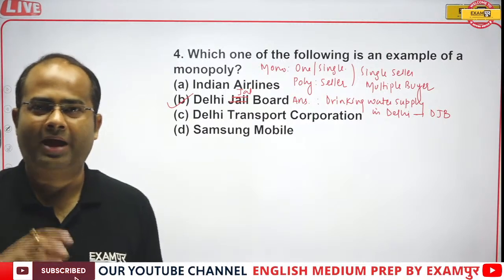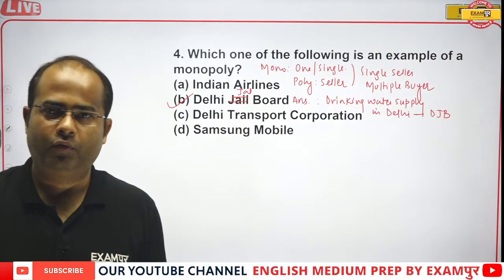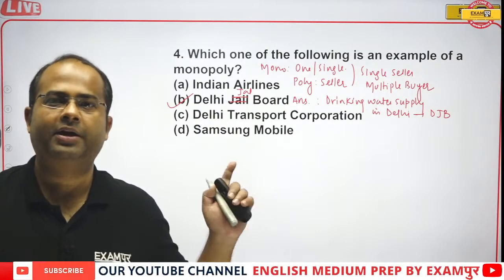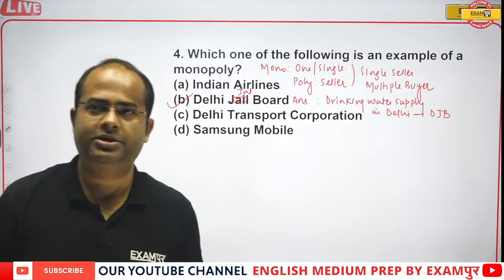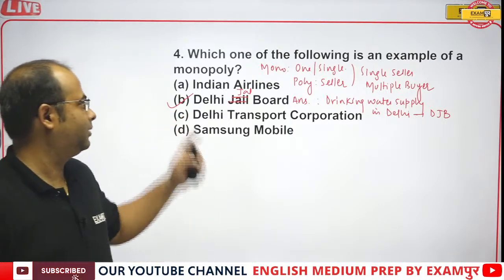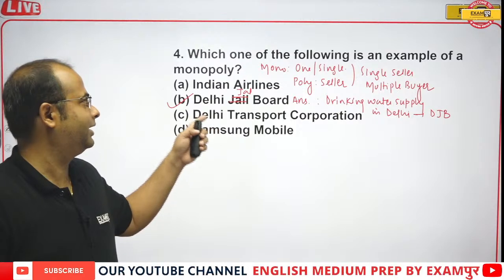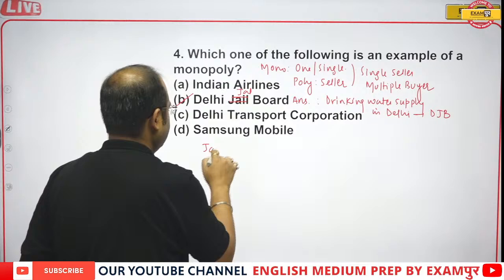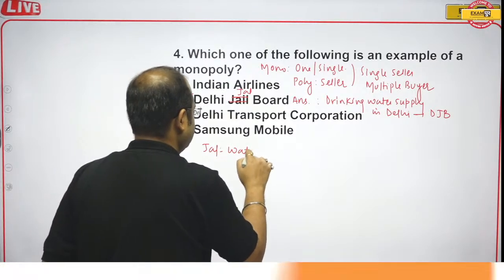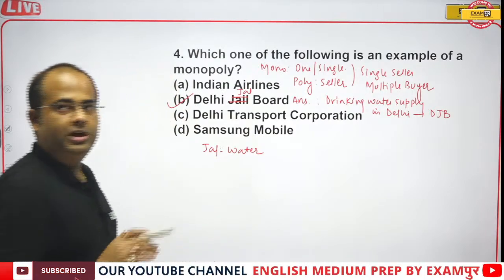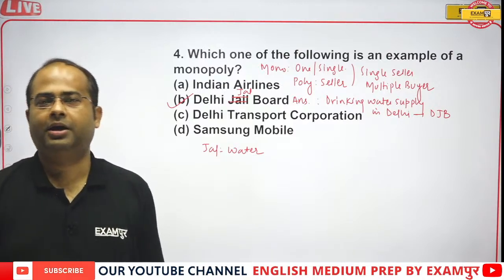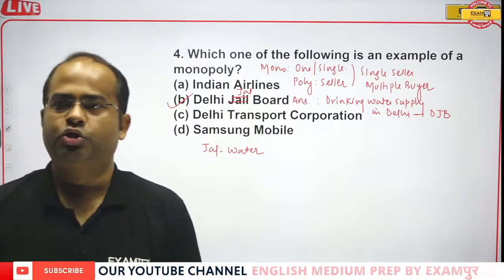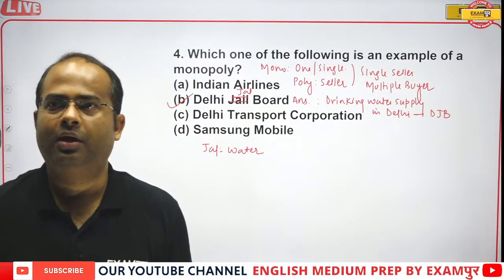So if you want to have a flat in Delhi, or if you want to build a house in Delhi, first of all, the water supply is always given by DJB, that is Delhi Jal Board. So correct answer will be option A. It is not jail board, it is Jal. Jal means water. I hope, dear learners, is that clear to all of you? Then I will be moving to the next question. So is that clear to all of you guys?